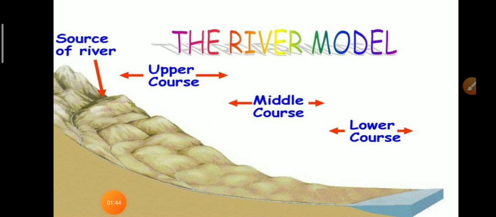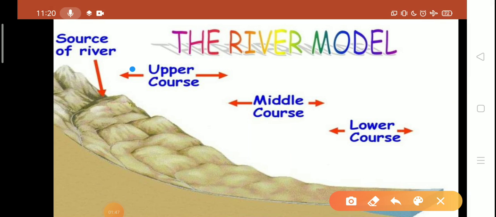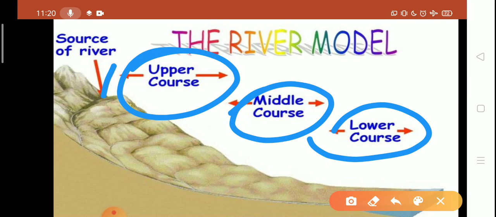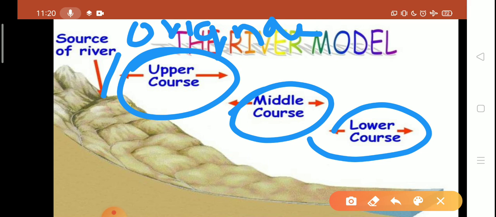Look at this picture. This picture shows the upper course, middle course and lower course of river. Source of the river means the place from where the river originates. So from the source, river originates and flows on a gentle slope with very fast speed.